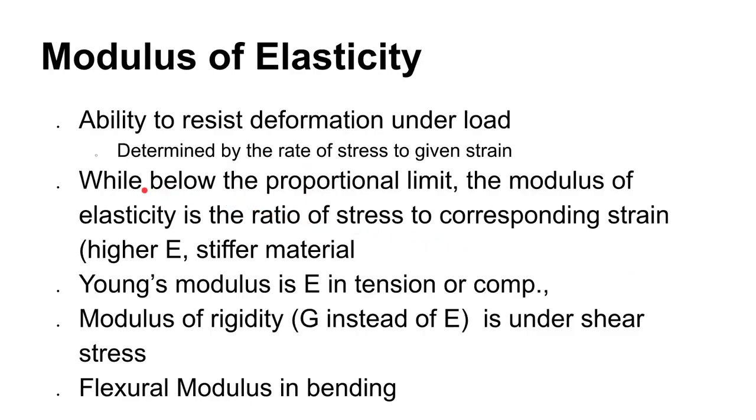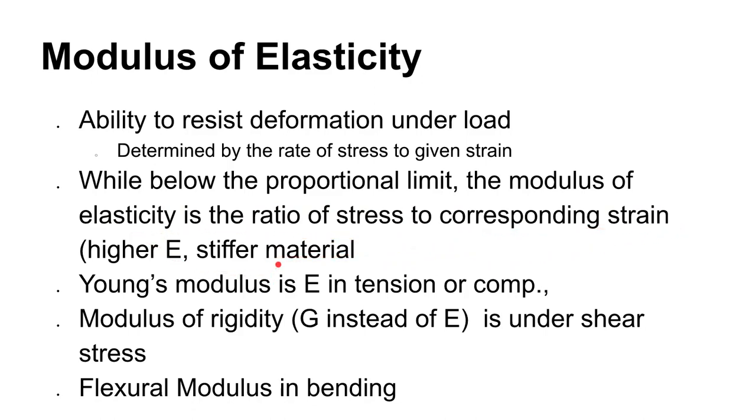All right, so with a high modulus of elasticity, you will get this ability to resist deformation under load. And if we are in the elastic region, then the modulus of elasticity is the ratio of stress to strain. All right, so a nice linear relationship.